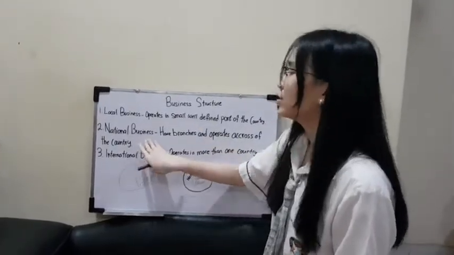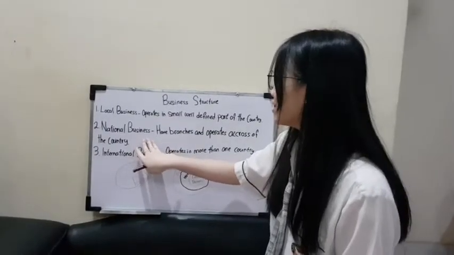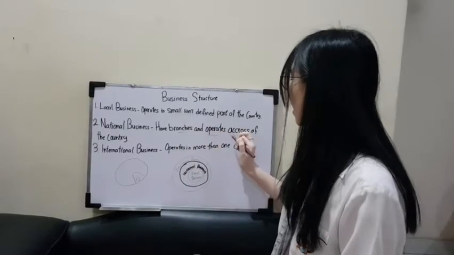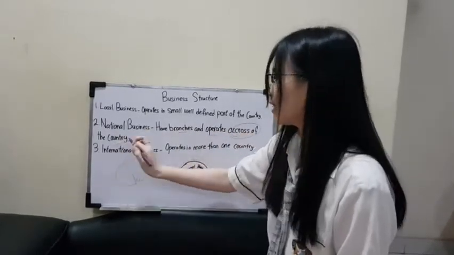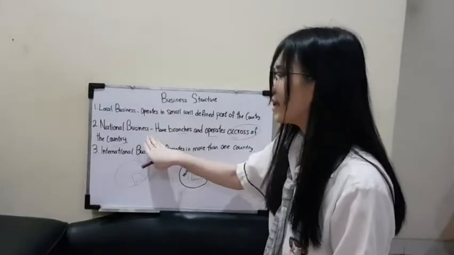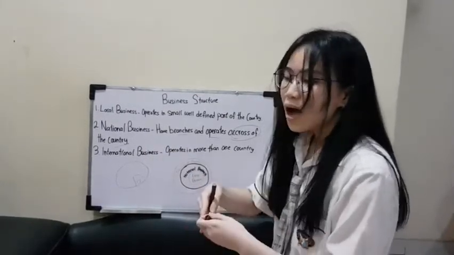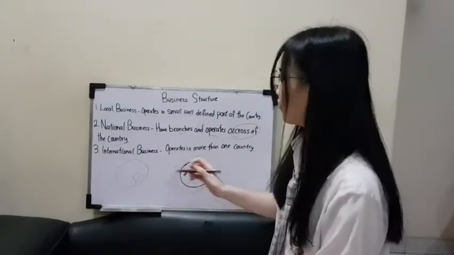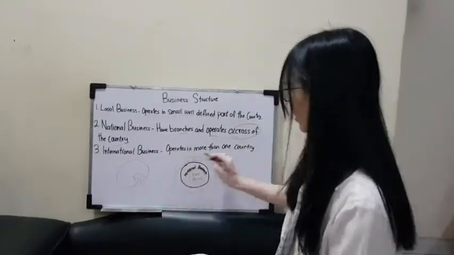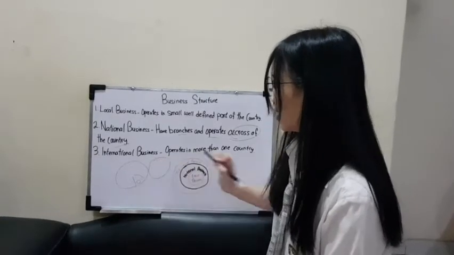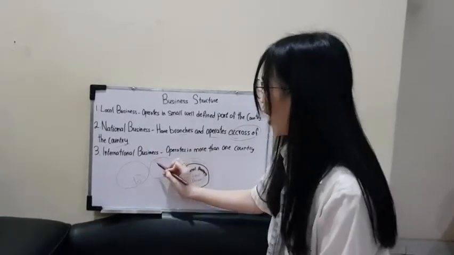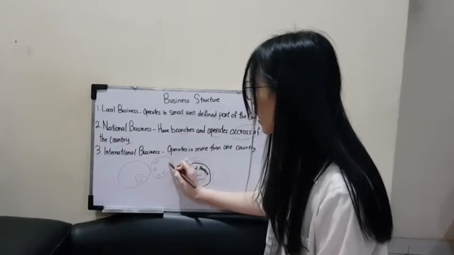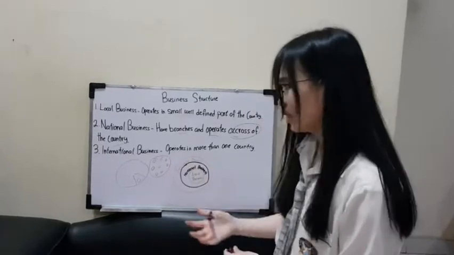Now we will go to national business. National business means having branches and operating across the country. What does this mean? This means that a national business has its own businesses and factories around the country. For example, this circle is the country. The business has its branches around it, so it can be everywhere around the country.